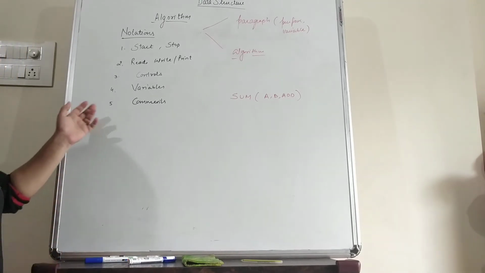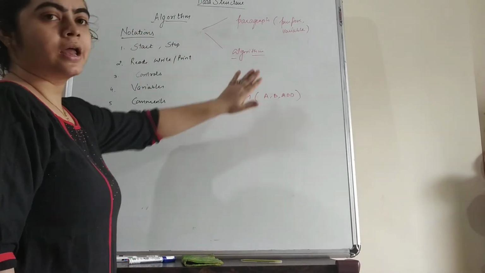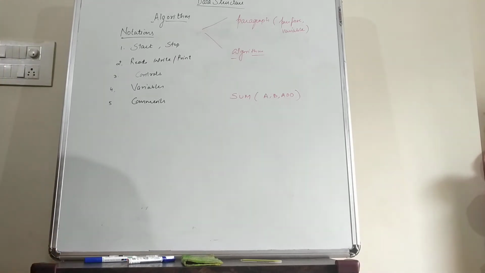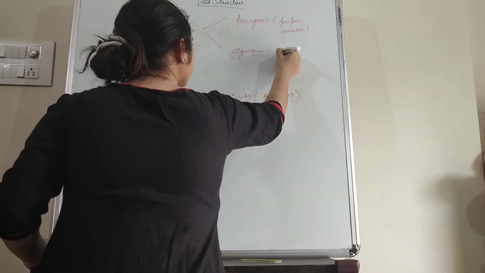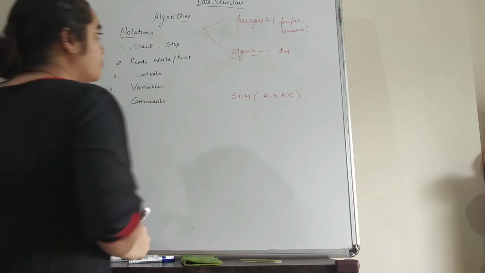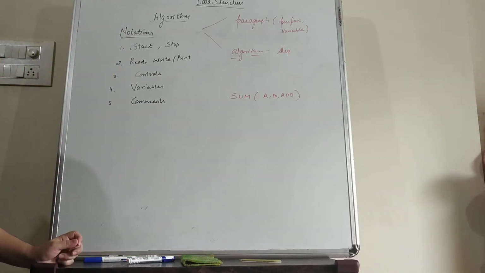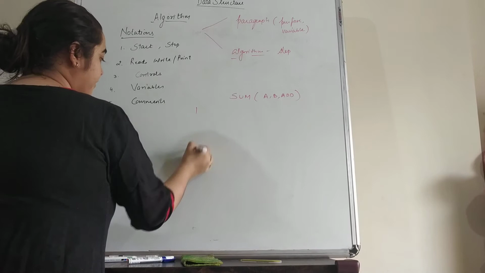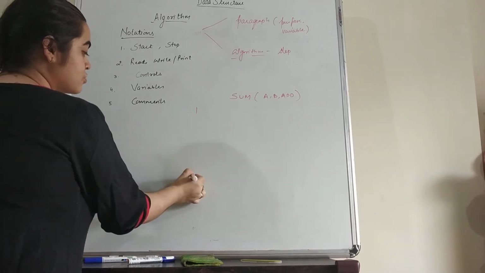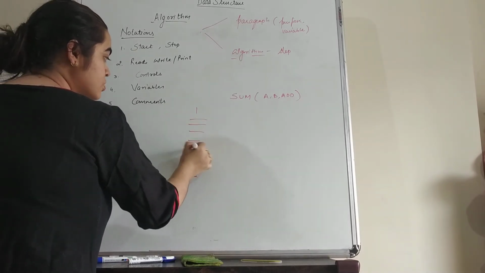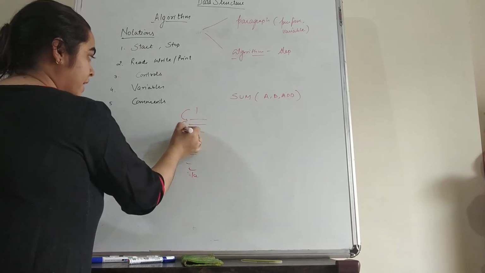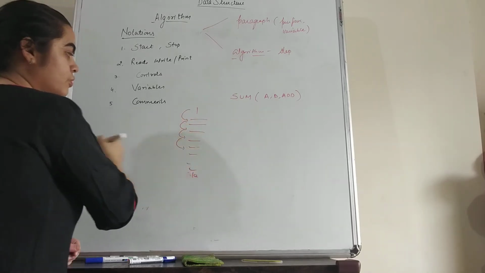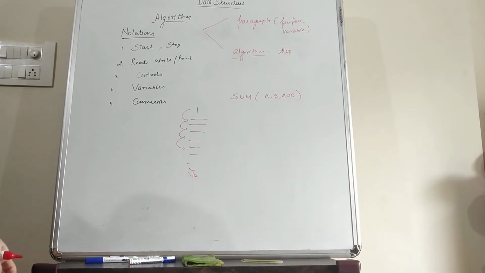Now students, the second part of the algorithm is the algorithm itself. The algorithm is the number of steps which are used to solve the problem. The steps can either go sequentially or the control will transfer to some other location. For example, suppose we have 10 lines of the program. Either it can go sequentially from the first step to the second step, then second to third, third to fourth, fourth to fifth, and so on.